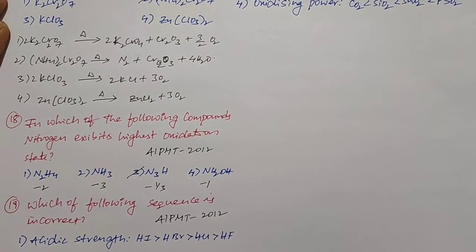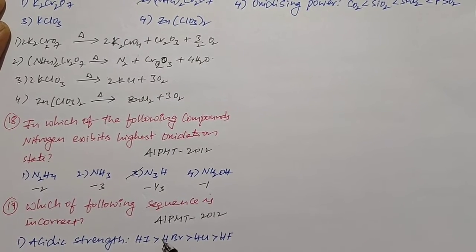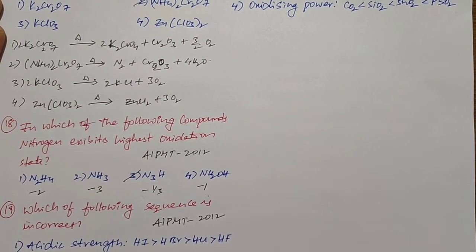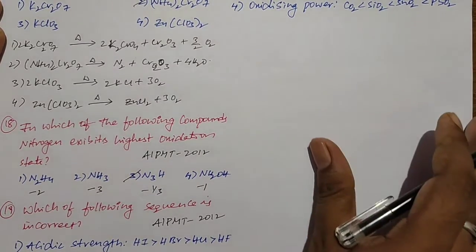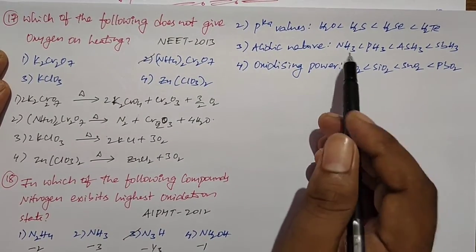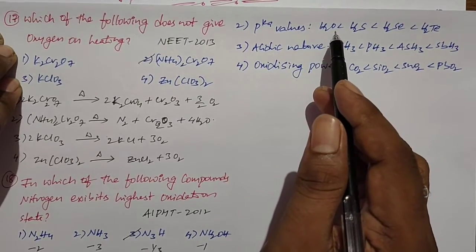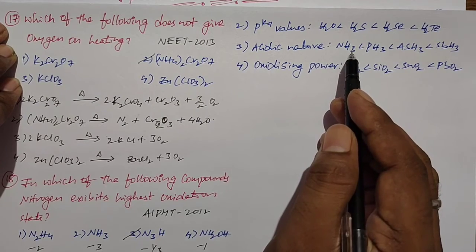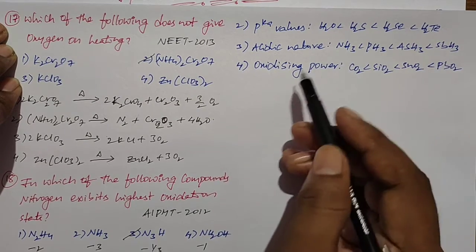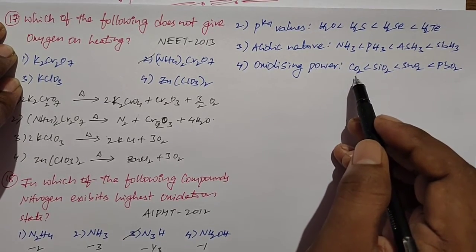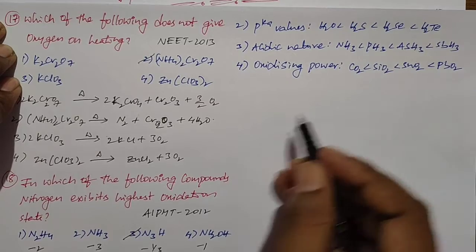Okay friends, this is the next question. This question is given in the All India Pre-Medical Test 2012 paper. Which of the following sequences is incorrect? Here 4 options are given. Acidic strength increases from HI to HCl, and pKa values of hydrides of the oxygen family increase from H2O to H2Te. Acidic nature of hydrides of the 5th group increases from NH3 to SbH3. Oxidizing power of oxides of the 14th group increases from CO2 to PbO2.